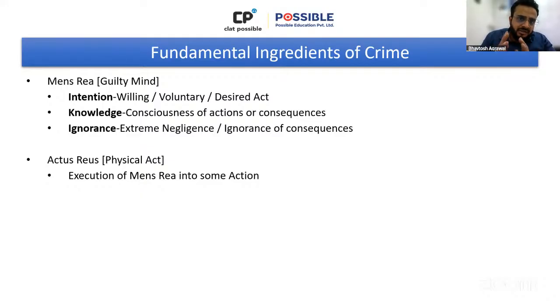Now in this case, let's just focus on the initial act. What happened? The chemist deliberately gave him a poisonous drug. That means he wanted to kill him. If he wanted to kill him, it is intention. And intention naturally covers knowledge. Implied है. ठीक है. तो ये बहुत स्ट्रॉन्ग केस बनेगा जहां पे हम बोल सकते हैं कि हाँ, गिल्टी माइंड एग्जिस्ट करता है. केस नंबर 2, इसी सिचुएशन को मॉडिफाई करके देखते हैं.